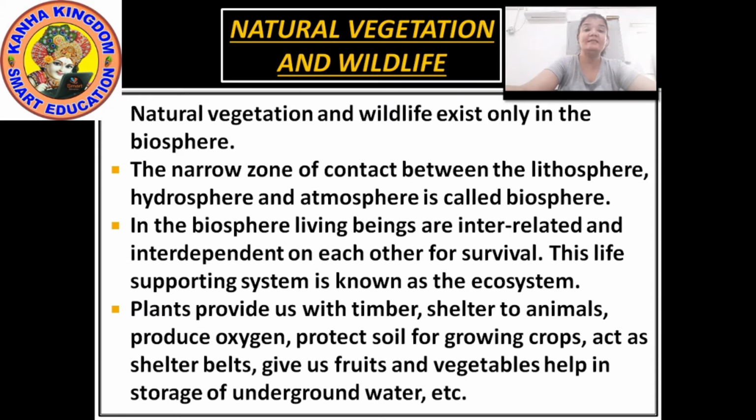Plants give us wood, shelter for animals, fruits and vegetables. They help prevent erosion, help in growing crops, and help in the storage of underground water. This is how we depend on each other.